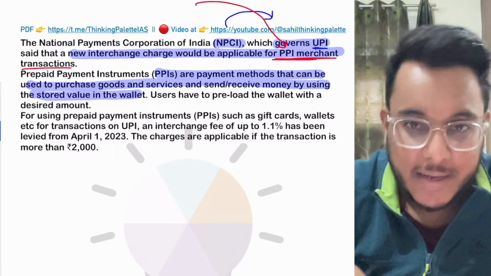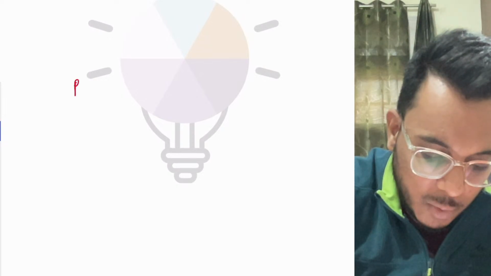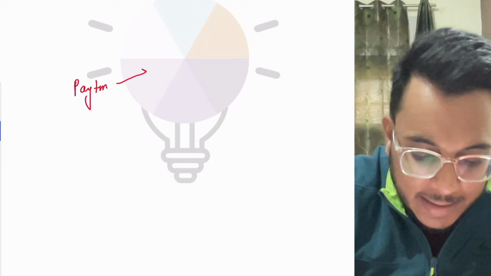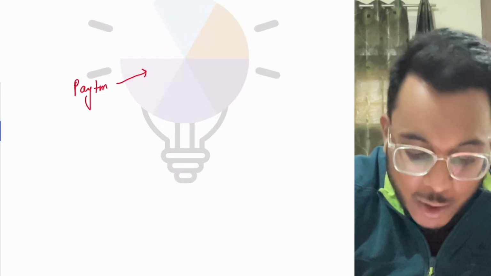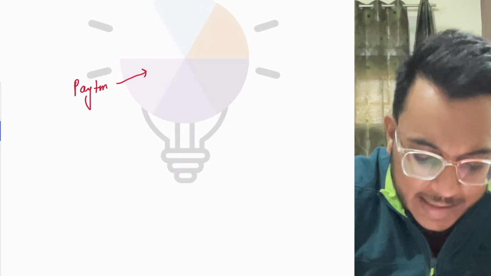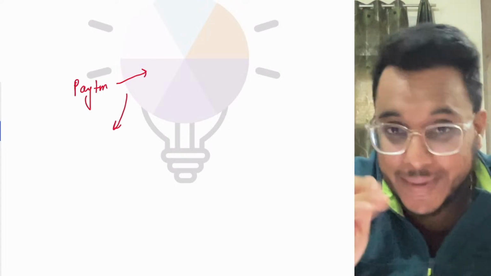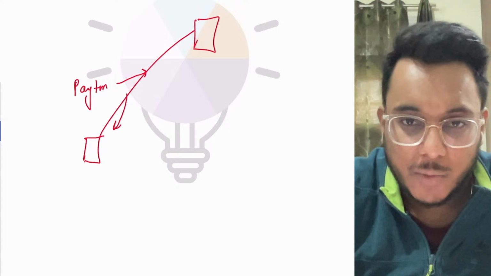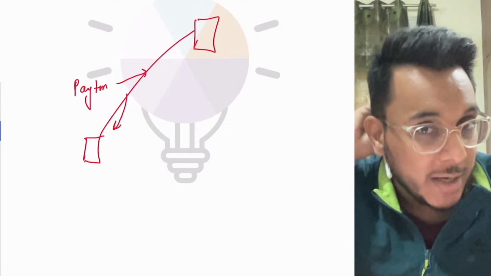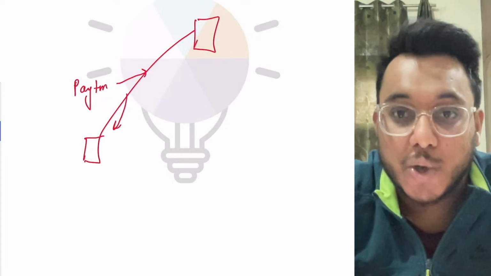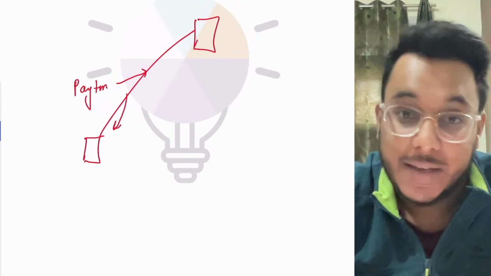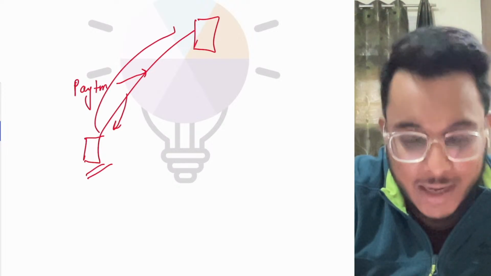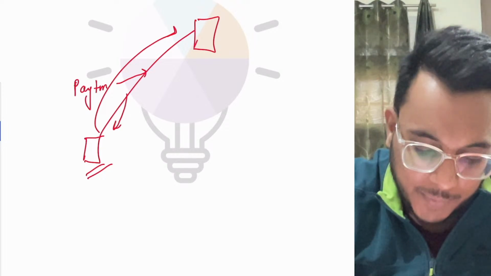Okay, now guys, let me explain with the help of a very simple example. You might have used the Paytm app. Paytm is an interface, and you can transfer money from your bank account to some other person's bank account. This is one way. So when you buy certain goods from a shop, the shop owner asks you to scan this QR code. When you scan this QR code, you can directly send the money from your bank account to that particular person's bank account. This is one process, process A.